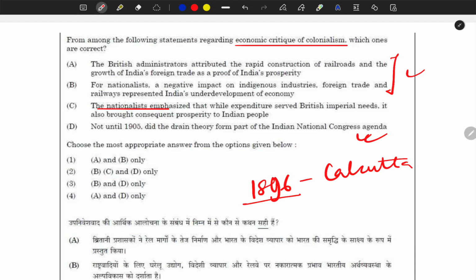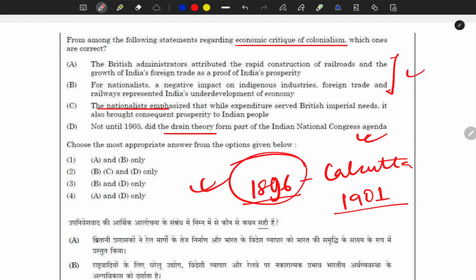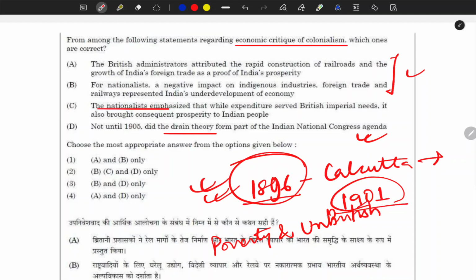The drain of wealth and the drain theory was popular, and Dadabhai Naoroji put forward this theory in 1896 before the Indian National Congress session of Calcutta. And in 1901 he published the book Poverty and Un-British Rule in India.